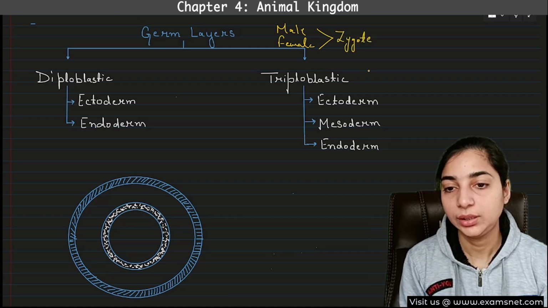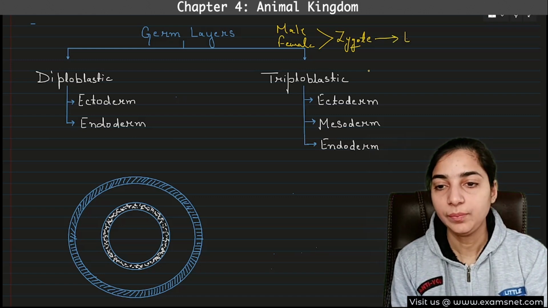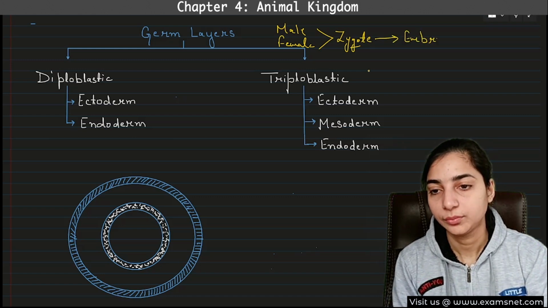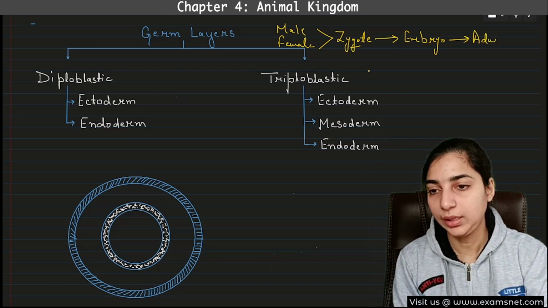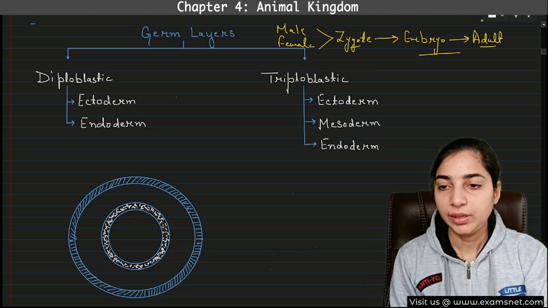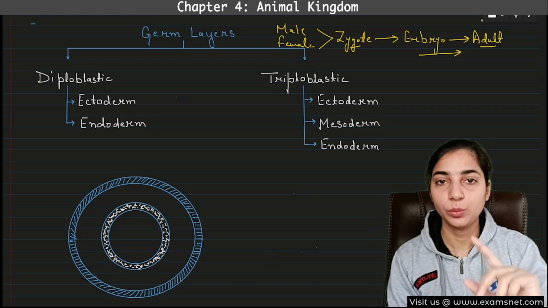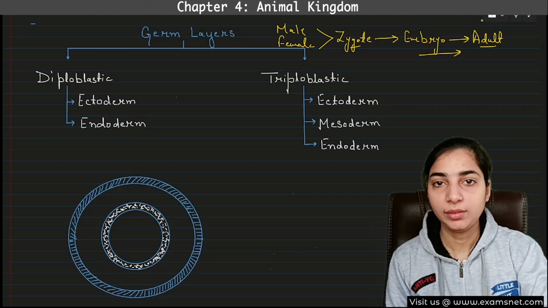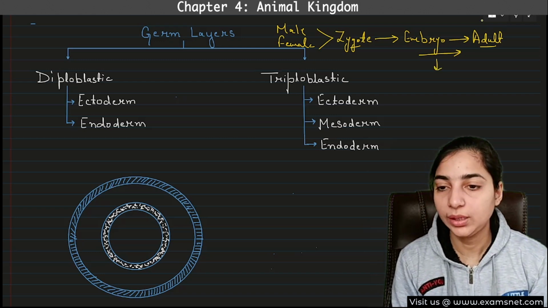Then this zygote undergoes mitotic divisions to form the embryo. Then this embryo eventually develops further and forms the adult body, right? This is the sequence. Now, in this development, in the embryonic stage, we know that development takes place through various phases or various stages. So there will be one stage called gastrula.